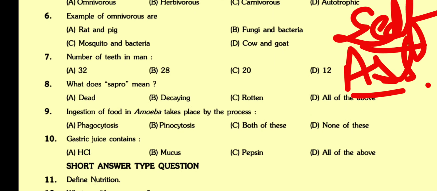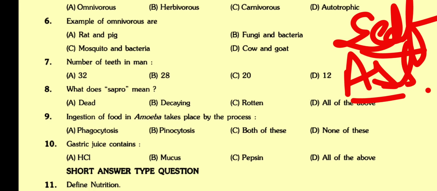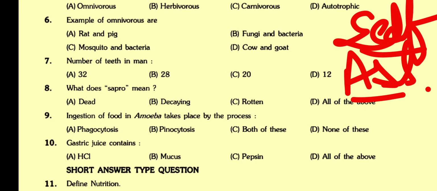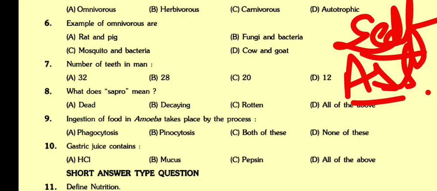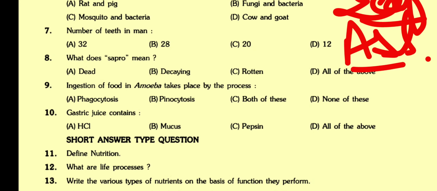8. What does saprotrophic mean? A. Dead. B. Decaying. C. Rotten. 9. Ingestion of food in amoeba takes place by the process A. Phagocytosis. B. Pinocytosis. C. Both of these. 10. Gastric juice contains A. HCl. B. Mucus. C. Pepsin.